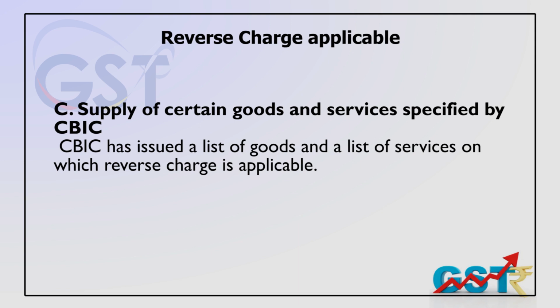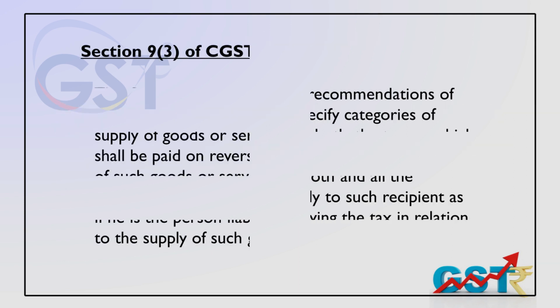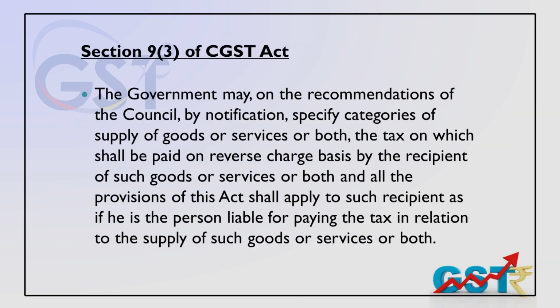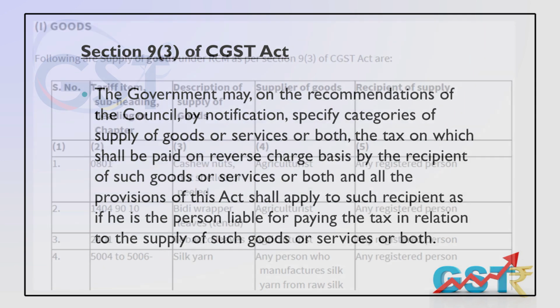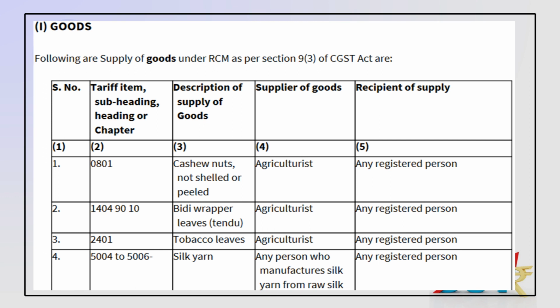Let's take 2 examples of goods and 2 examples of services where reverse charge is applicable. This is a notification under section 9(3) of the CGST Act, where the government can notify goods and services that fall within the definition of reverse charge. Number 1, if the goods is cashew nuts, and who is the supplier?